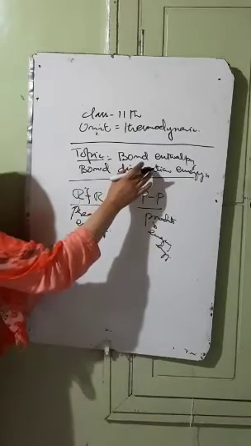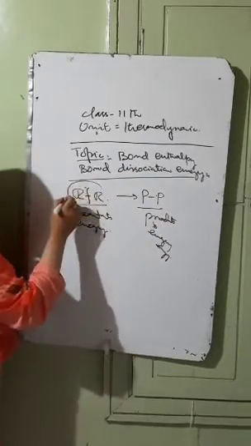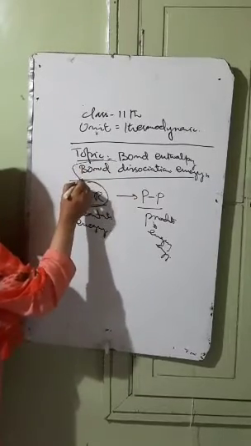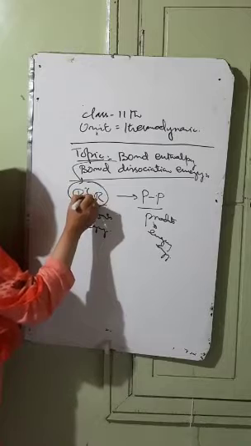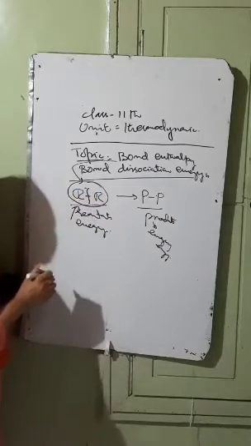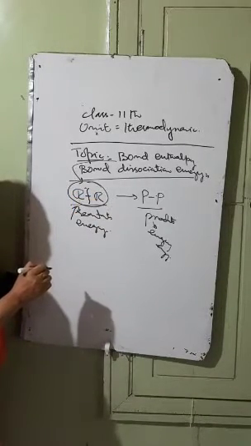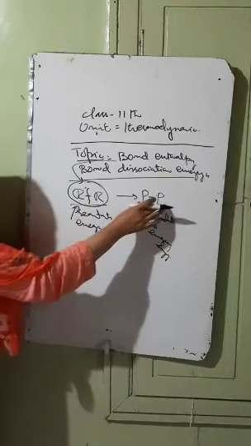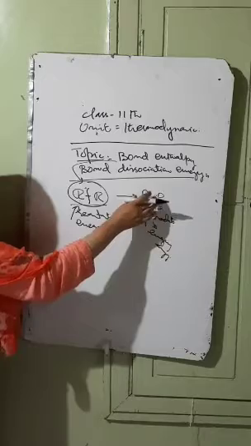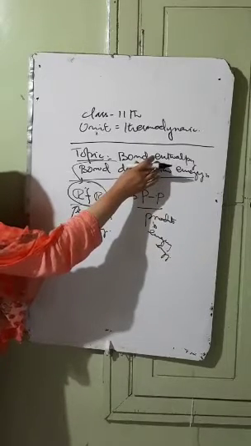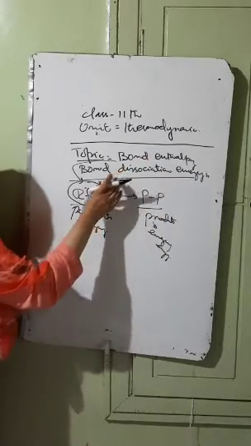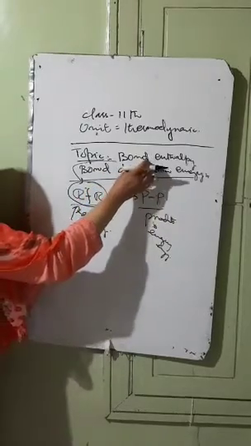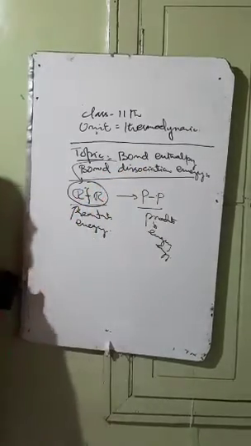What is bond enthalpy? It is the amount of energy. It's also called the bond dissociation energy. It is the amount of energy which is required to break the bond between the reactant molecules, or it is the amount of the energy released when the bond between the products is formed. That is called as the bond enthalpy or bond dissociation energy. We can simply say that bond enthalpy is mostly known as the bond dissociation energy.